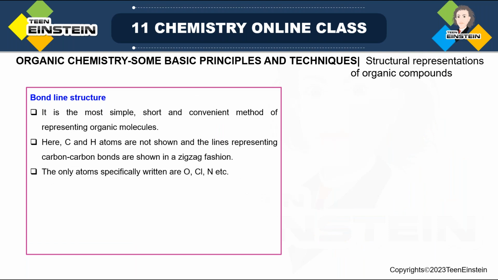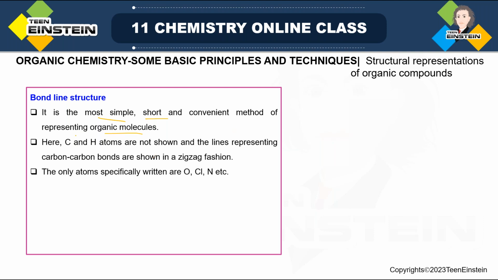Now the last one, which is the bond line structure. If you see the structure, it looks very simple, but yet you get all the understanding of all the bonds present. This is the most simple, short, and actually less time consuming. That is why mostly we draw this type of bond line structure for organic molecules, where we do not use any details of the atoms. So it is the most simple, short, less time consuming and convenient way of representing organic molecules.